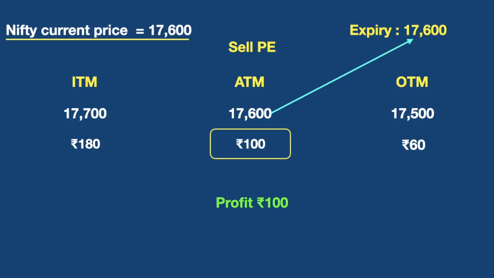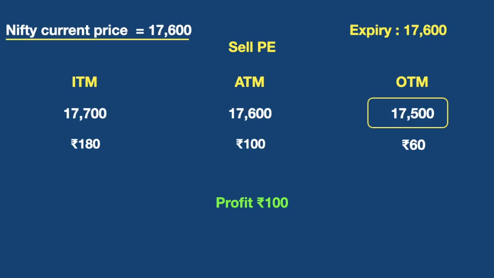See, my view was Nifty will close at 17,600 or above, equal to or greater than. If Nifty closes like this, my entire premium amount will be mine. Now, if I had chosen the out of the money strike price, here also the strike price which I chose is lesser than the market close price on expiry. So in this situation also, this entire 60 rupees premium amount will be my profit.